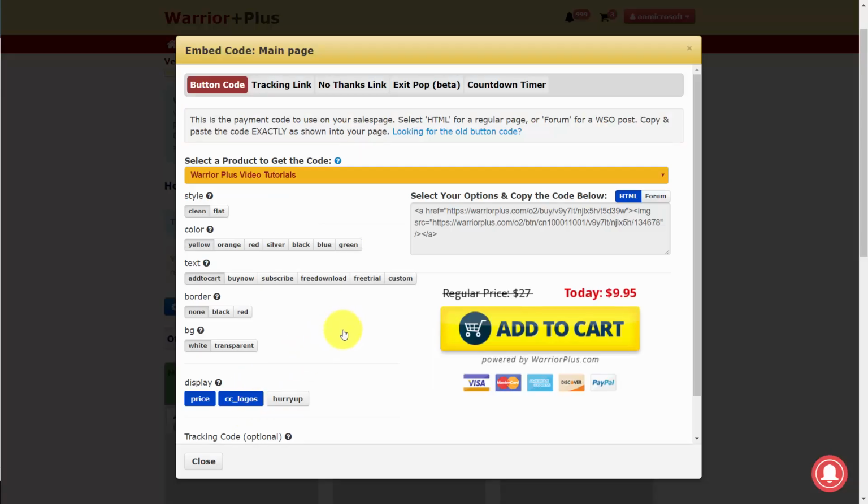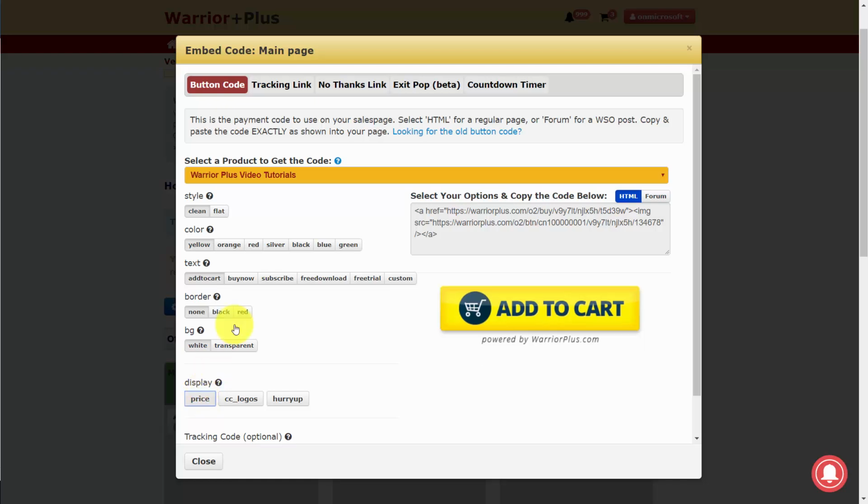Now, that's going to give you a dialog box where you can customize your button. For example, you can add in Hurry Up, and this will tell people that they have a scarcity issue with the number of copies. Now, this is typically only going to be relevant when you are using some kind of quantity limit. You can take out the credit card logos, as you can see. You can take out the price appearing. You can change the words on the button from Add to Cart to Buy Now, to Subscribe, to Free Download, Free Trial, or Custom.